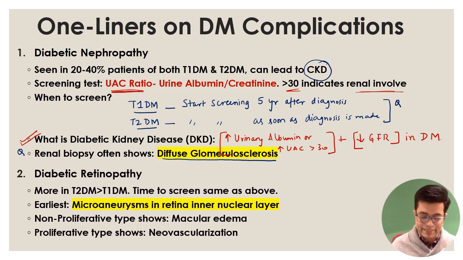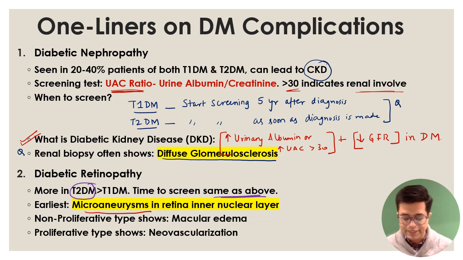Second is diabetic retinopathy. Now, if there is involvement of the blood vessels in the retina, that is diabetic retinopathy. Diabetic retinopathy is found to be more common in type 2 diabetes compared to type 1 diabetes. What is the time to screen by fundus examination? It is the same as above. So type 1 diabetes, 5 years after diagnosis; type 2 diabetes, as soon as diagnosis is made. What is the earliest finding on fundus examination? Microaneurysms, that is small aneurysm formation in the inner nuclear layer of the retina.